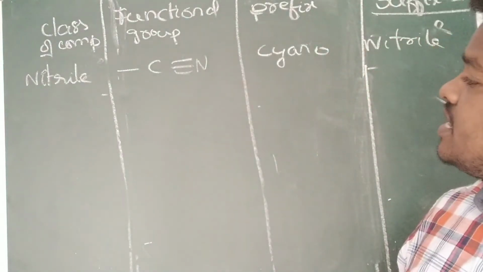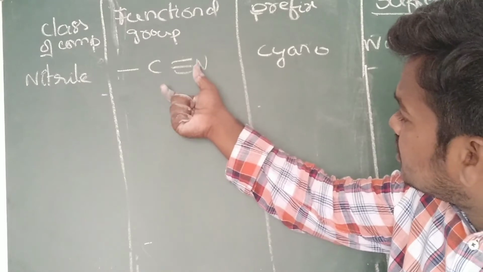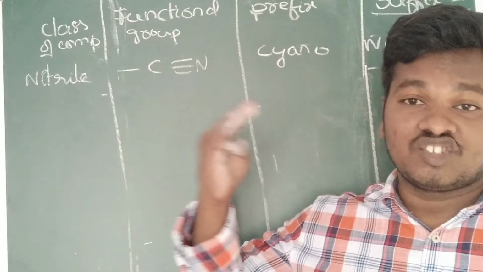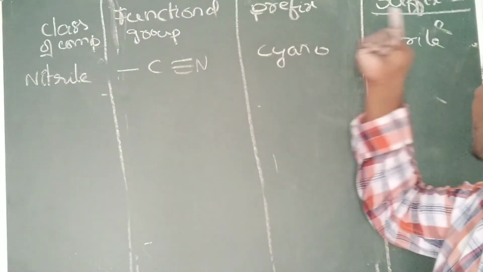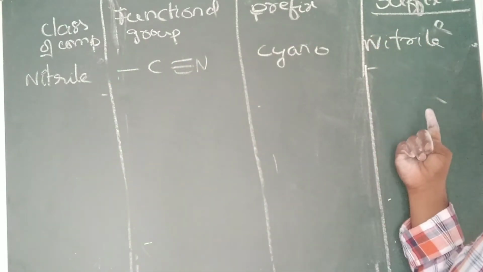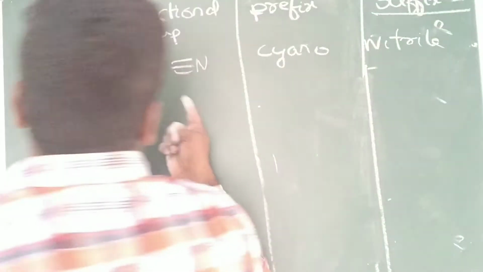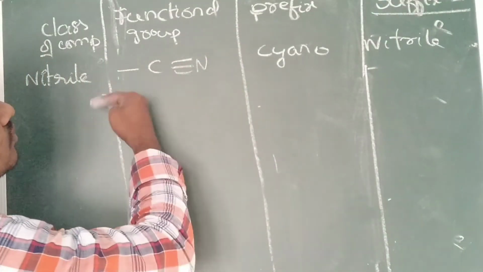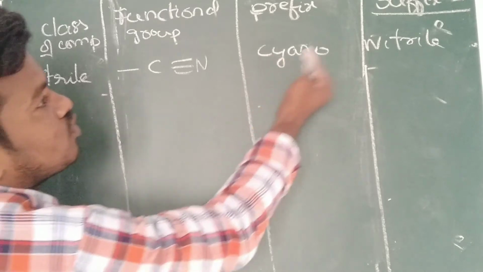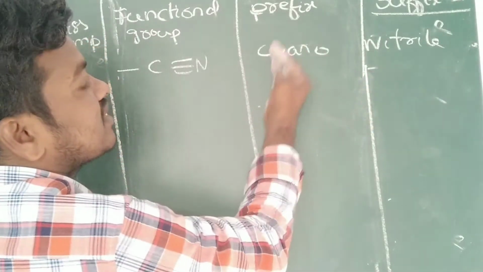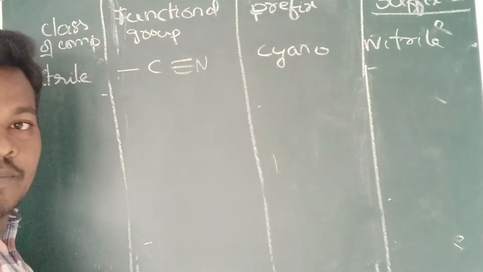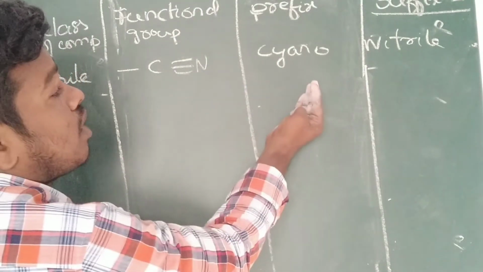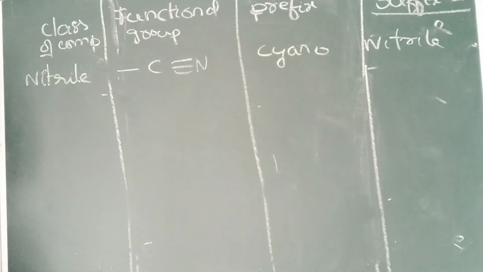So now you can see COOH and C triple bond N. COOH has the highest priority, so it is called the suffix. That time we have to choose the word suffix. So the C triple bond N, this particular nitrile group, acts as cyano. That time we should not use the word nitrile. Why? Because in the presence of COOH it changed into a prefix, so we have to use the word cyano. That's why I am writing each and everything.